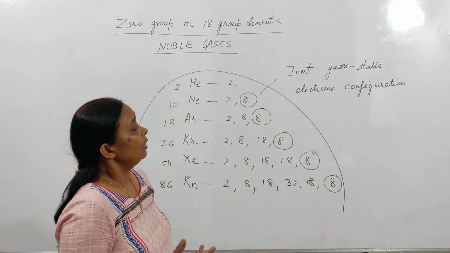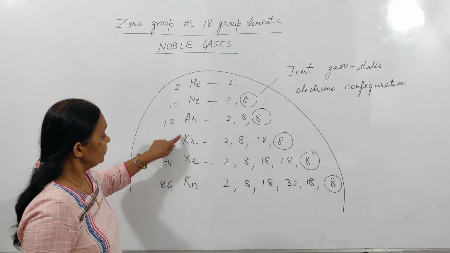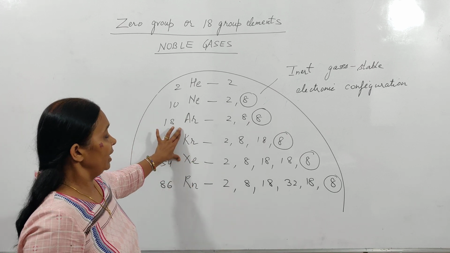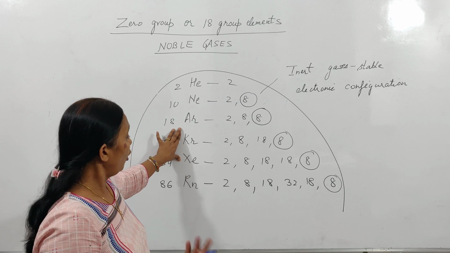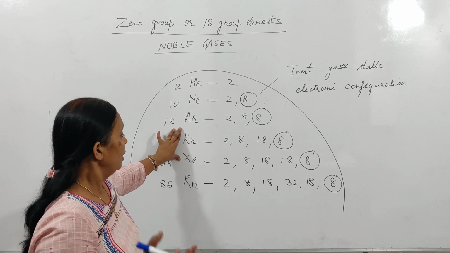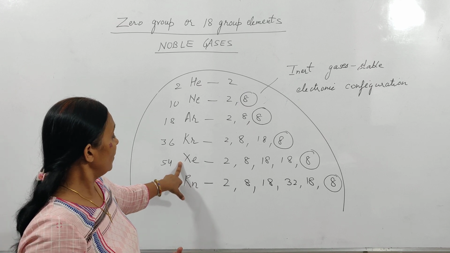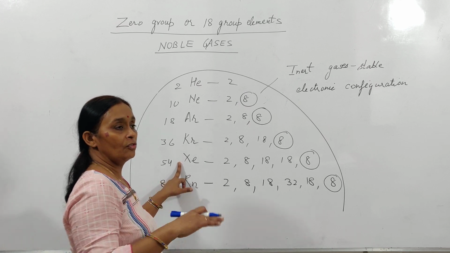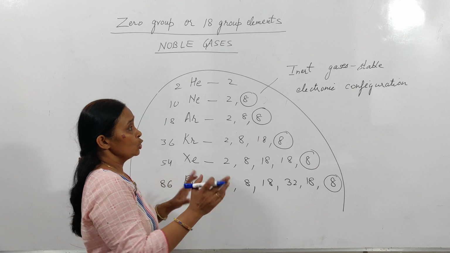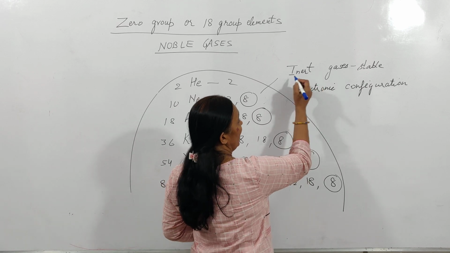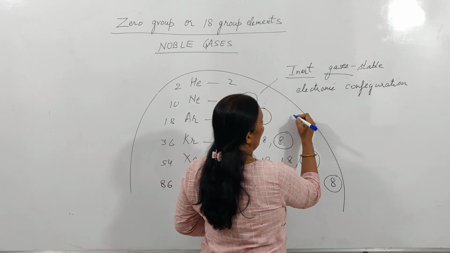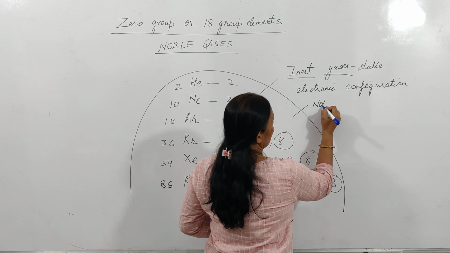But later on, it was found that krypton and xenon, these 2 elements, formed certain compounds. Xenon formed some compounds, certain oxides like xenon trioxide and tetroxide. So after that, instead of calling them inert gases, they were known as noble gases.